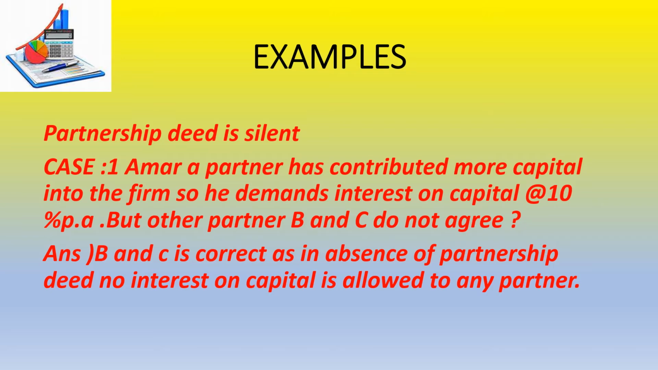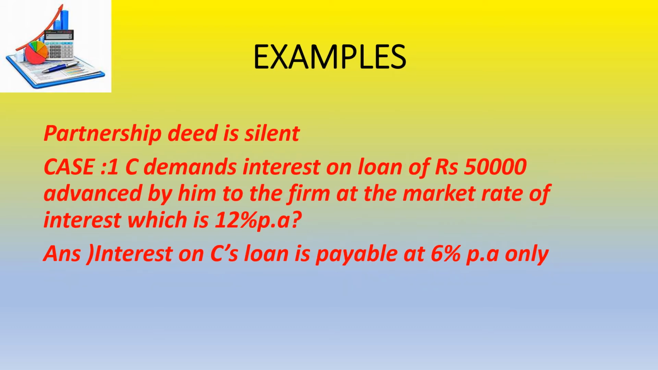So Amar cannot get any interest on capital. Even though he gave more capital into the business, his interest on capital cannot be given at 10% per annum because the partnership deed is silent. None of the partners, in fact B and C also, will get interest on capital. Okay, let's go with another example.